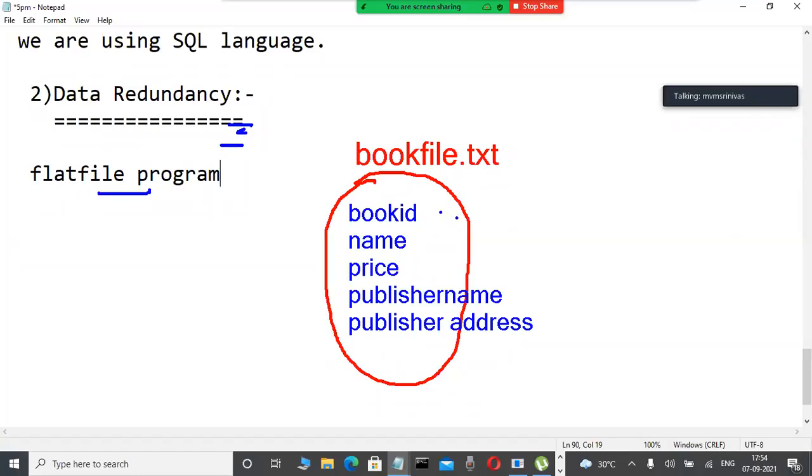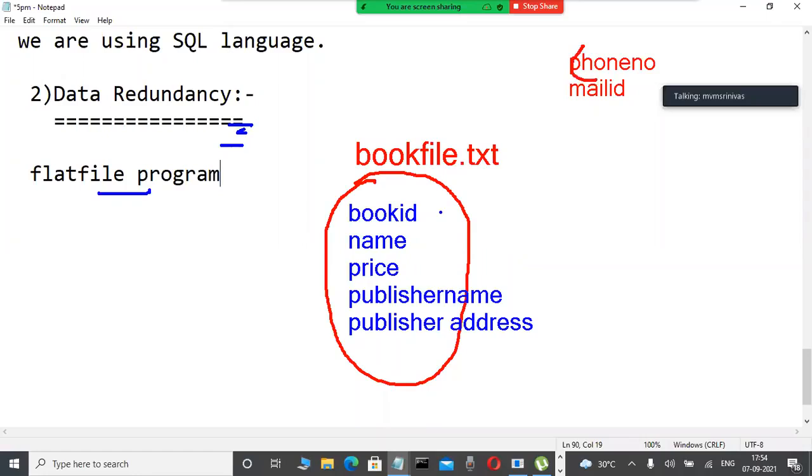Okay, fine. Olden days. Suppose, for example, suddenly in the middle of the project, my client asks, Murli, add the publisher phone number and also mail ID, for example. Whenever they ask like that, I am a flat file programmer, so some rules I have to follow. Generally you may be thinking these fields they are asking for, we just add directly into this file. No, there are so many rules in a flat file approach.